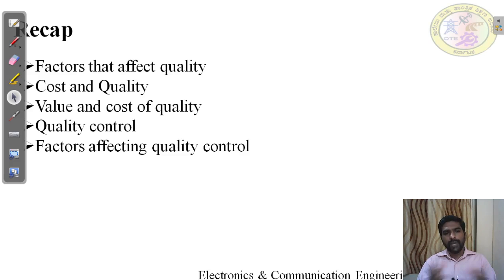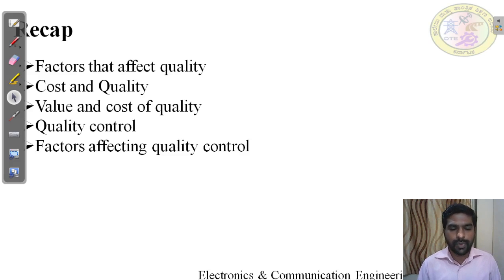And the relation between the value and the cost of quality: how they select the total cost of quality to get the optimum value. Any company cannot manufacture a 100% quality product. This is very difficult and not economic either. If they go for a 100% quality product, they have to spend a huge amount and the product cost will be huge also. To avoid this and make the manufacturing unit profitable, they want to select the optimum cost of quality to get the optimum value. That we have shown with the graphical representation.